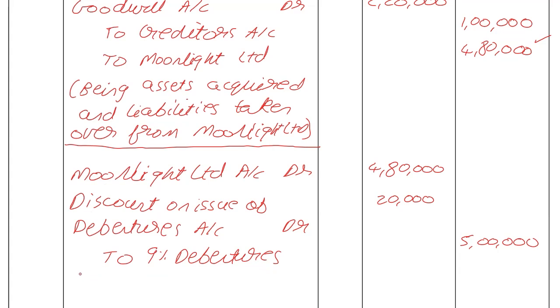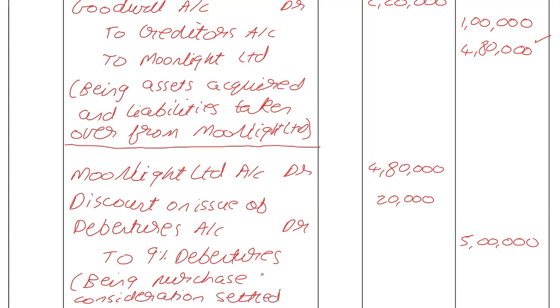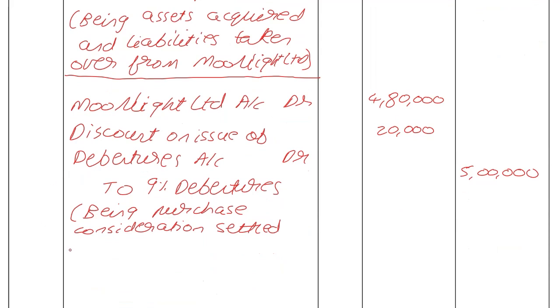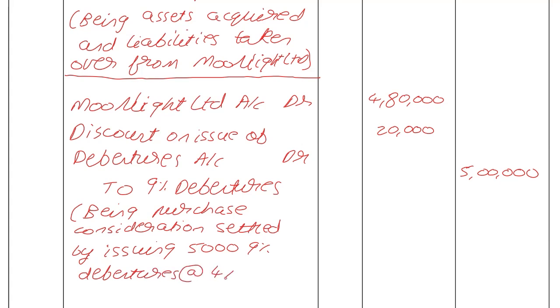Being purchase consideration settled, and you can give some details by issuing 5,000 9% debentures at 4% discount.